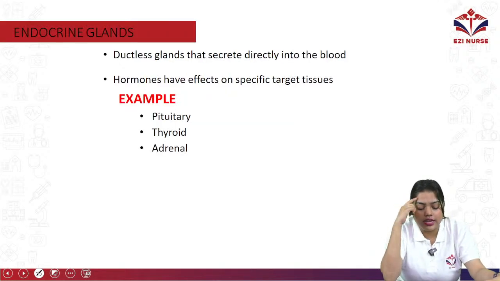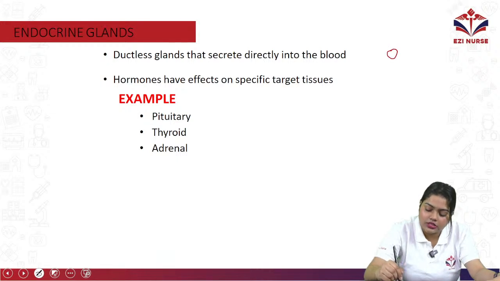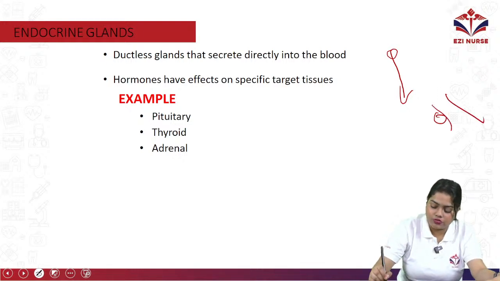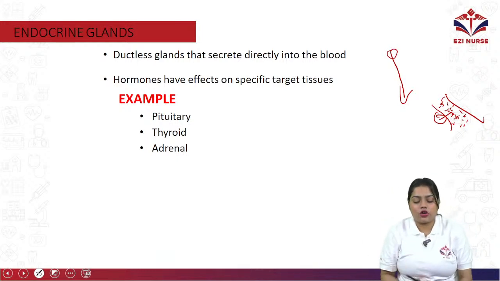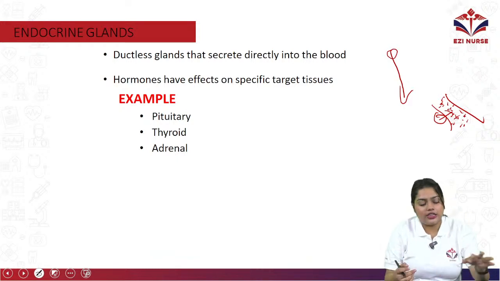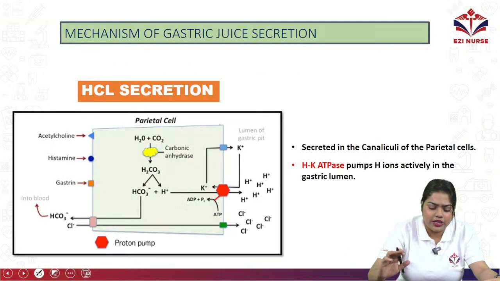Next we will move on to the endocrine glands. These ductless glands secrete directly into the blood. They are not producing some secretion and then moving it towards other places. No, they directly mix with blood and release the secretion directly into the blood, and the hormones have effects on specific target tissues, such as the pituitary gland, thyroid gland, adrenal gland. Okay, LH, FSH, TSH. Different types of many hormones are there.